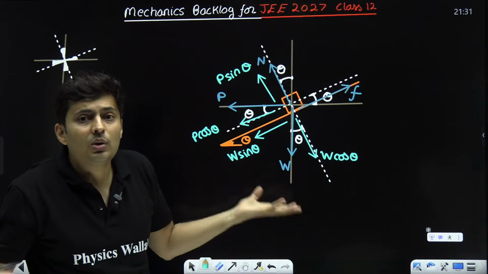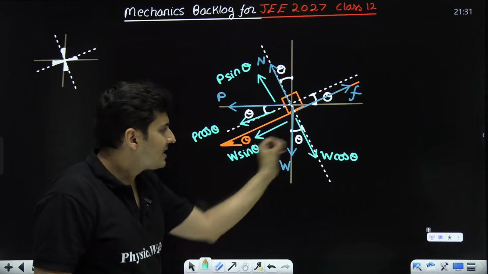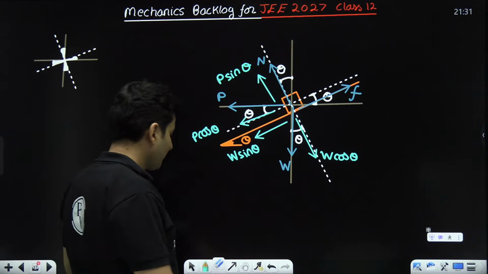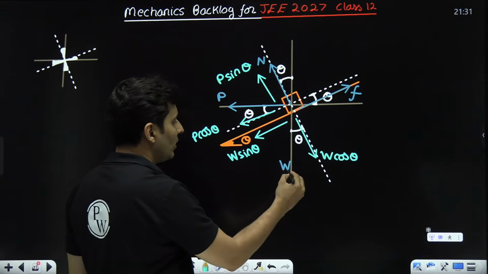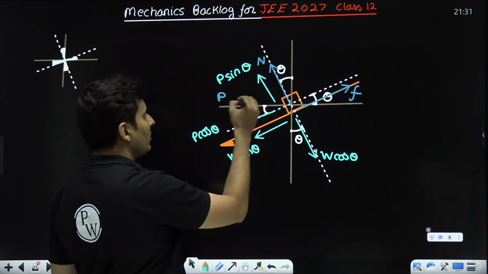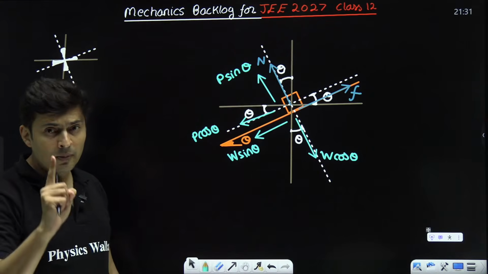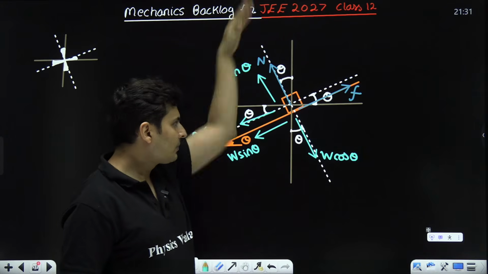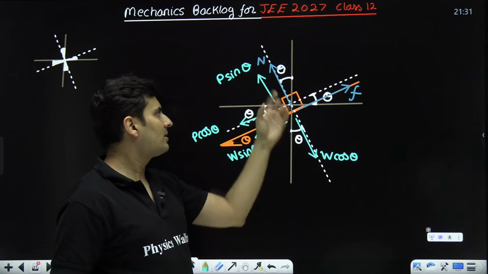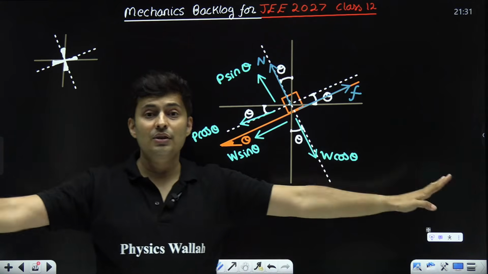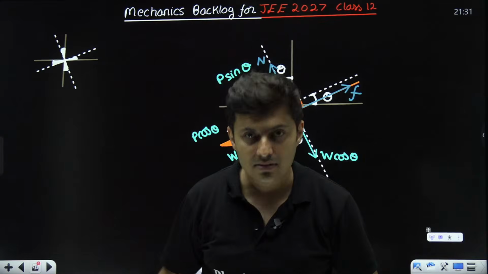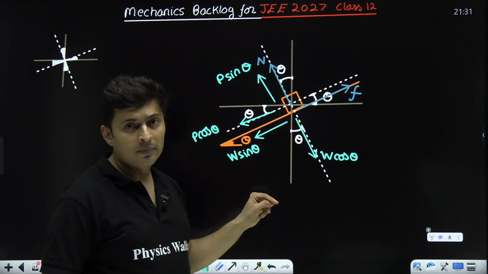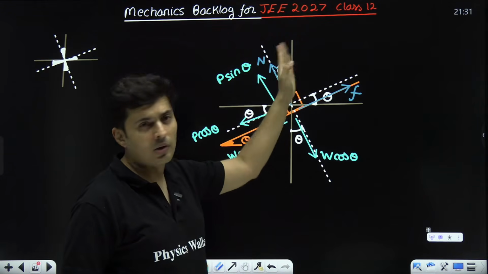Okay. Now, once you do this, you might be wondering, sir, why are you not splitting normal and friction? There is no need to do that. Once I split a force into its components, there is no need for that force anymore. It's already been taken care of because these 2 forces together will make up the resultant force. Number 2, can you see all the forces are in perpendicular directions? This force is here, this force is here, this is here, this is here. That's it. You don't have to break your head after this. You don't have to split friction or normal, because splitting friction will further involve more complications.